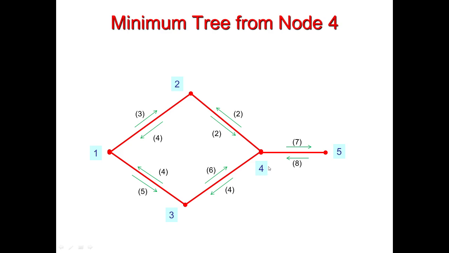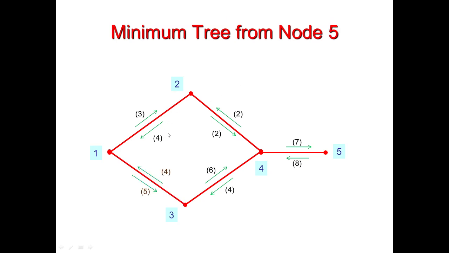Similarly, if we consider node 4 as reference and we have to travel from node 4 to node 1, we will have to remove this path, as this path has greater impedance, and we will travel from 4 to 1 using node 2 because this path has lesser impedance. Similarly, if we select node 5 as reference and we have to travel to node 1, we again will remove this path, as this path has greater impedance, and we will select the route 5, 4, 2, 1, because it has lesser impedance.